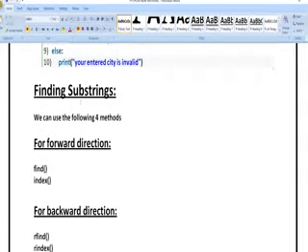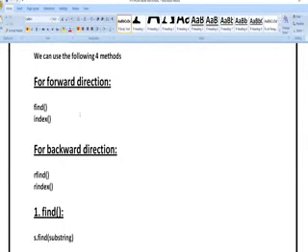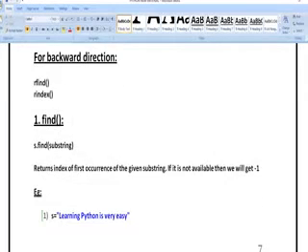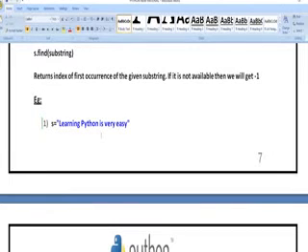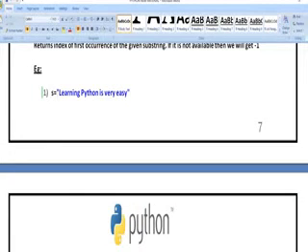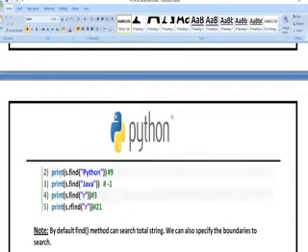So next, to find a particular value in our input, I am going to use the find operation, and to find a particular input at a particular position, I am going to use the index operation. So let us see an example of find and index. To perform that operation, I am taking an input s is equal to learning Python is very easy. Next, print s dot find of Python.